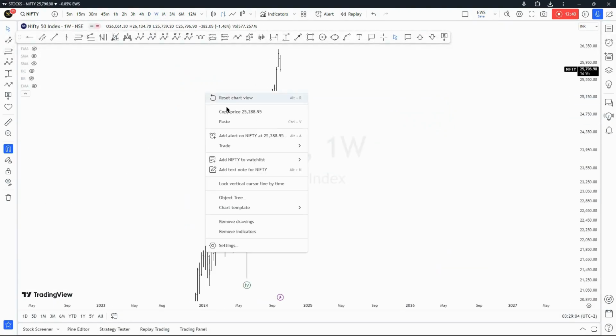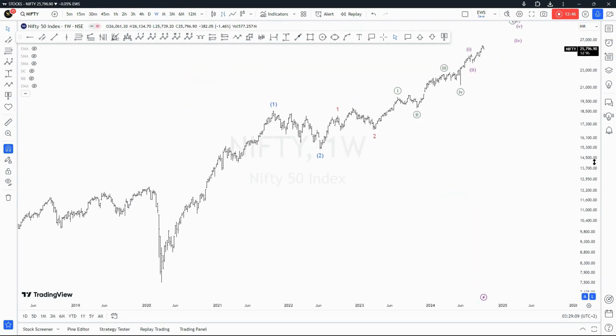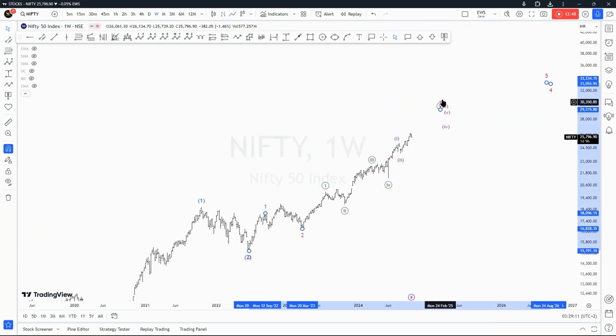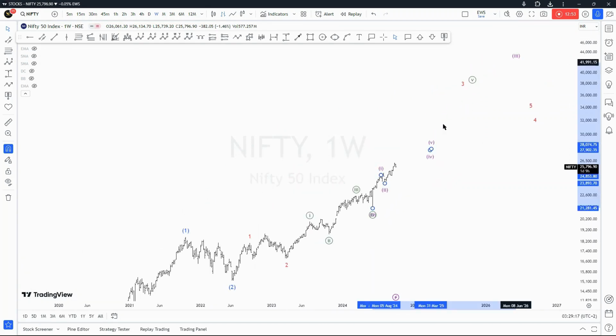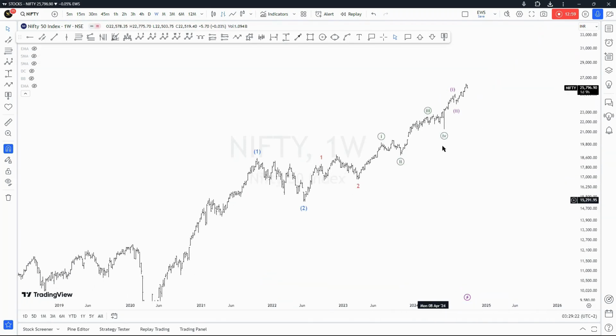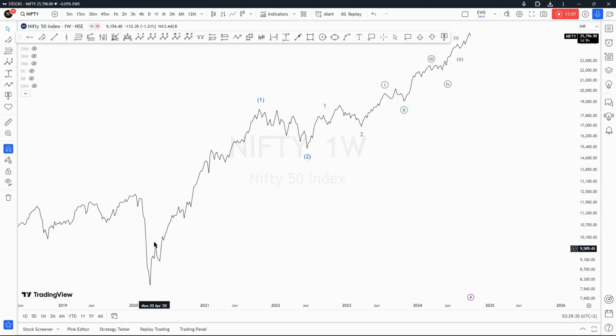So if you look here, we look at things a little bit differently now on Nifty 50. This one was not necessarily my favorite when I looked at it. Let me just push these a bit further so that you will see what I'm looking at. You can see also, following the 2020 crash, we established a low, and then we saw five waves to the upside, which you can clearly see here, because this is one, two, and then subwave one, subwave two, and then I believe this is 1, 2, 3, 4, 5, which is, well, no, that's wrong.